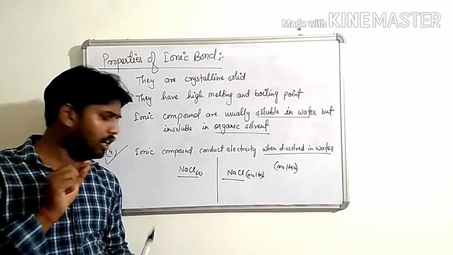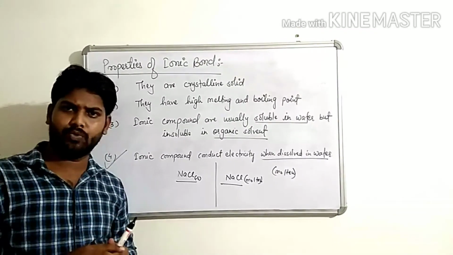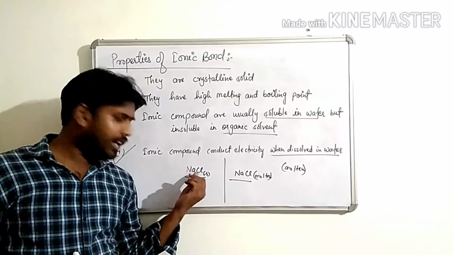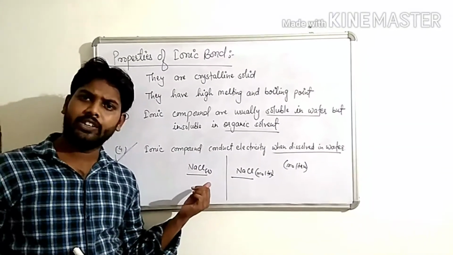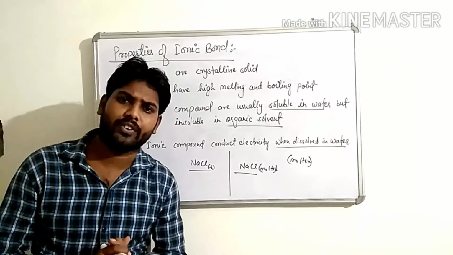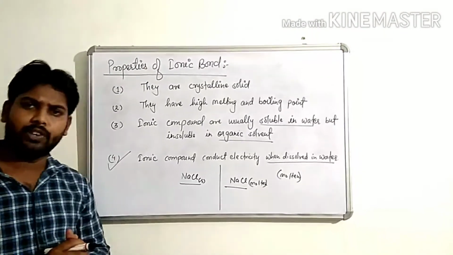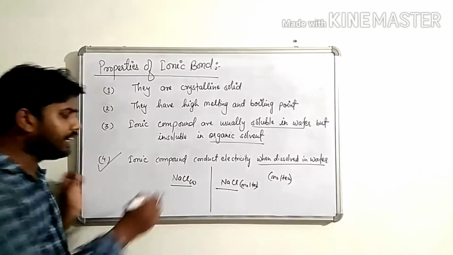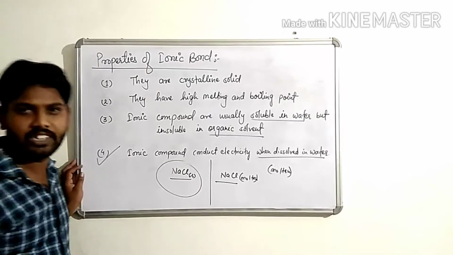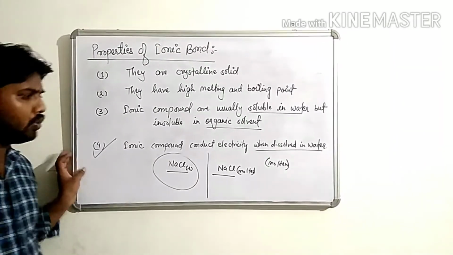Therefore, these oppositely charged ions are not free to move. Once again, I repeat, children: positive and negative charges in an ionic solid are held by a strong electrostatic force of attraction and cannot move freely. That is why an ionic compound in solid state cannot conduct electricity. Concept clear, children? So note it in your copy.